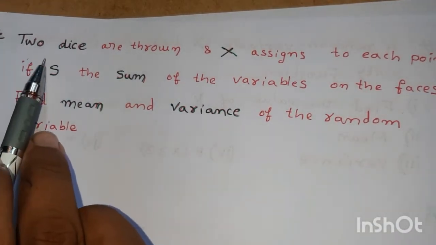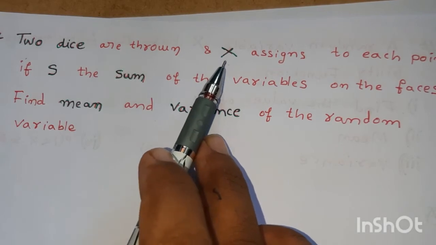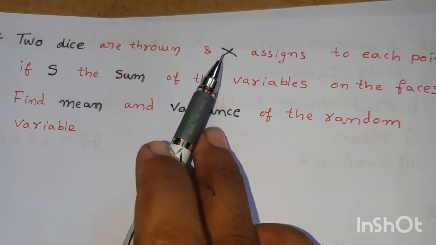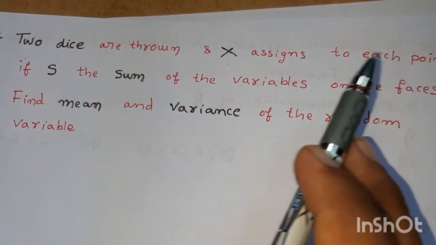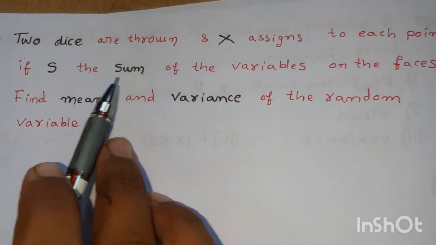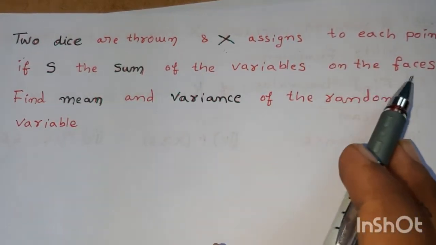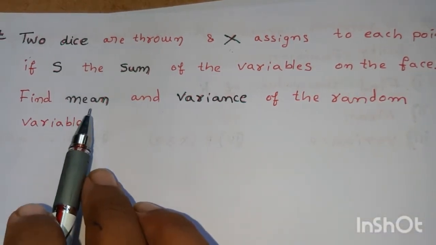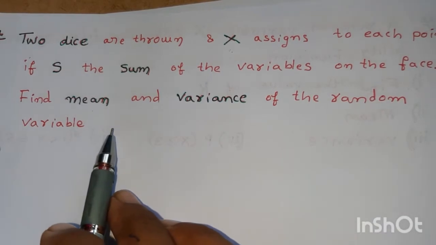Here two dice are thrown, and the random variable capital X assigns to each point in S the sum of the numbers on the faces. Find the mean and variance of the random variable.